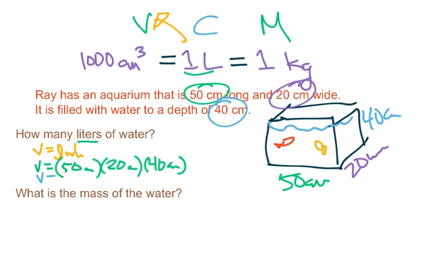I'll do the 50 times 20 first. So 50 times 20 is clearly 1,000 centimeters squared. And then I'll multiply that by the 40 centimeters. And that would be 40,000 centimeters cubed.